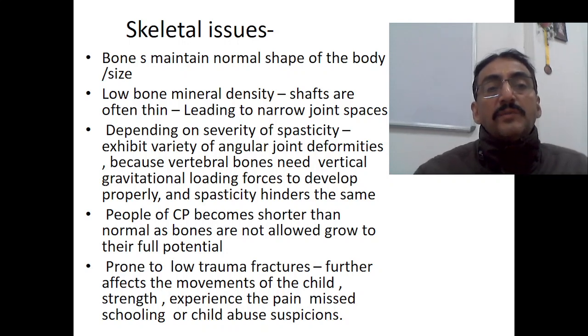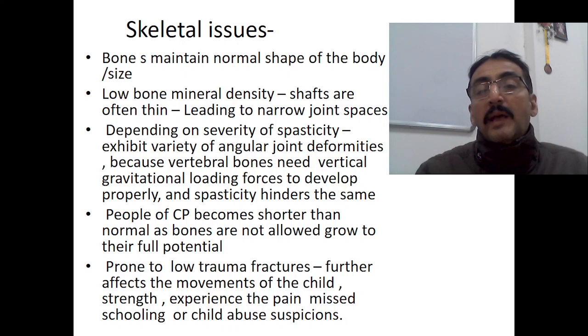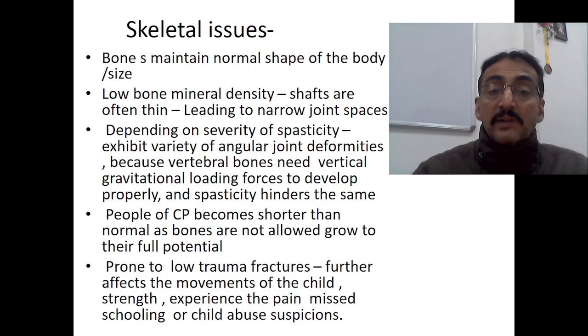There are some skeletal issues. Bones maintain the normal shape and size of the body. So there is low bone mineral density. Shafts are often thin, leading to narrow joint spaces. Depending on the severity of spasticity, they exhibit a variety of angular joint deformities, because vertebral bones need vertical gravitational loading forces to develop properly, and spasticity hinders the same.